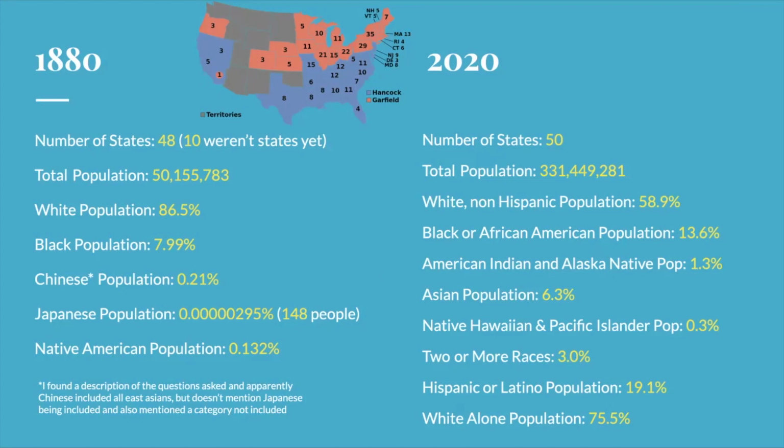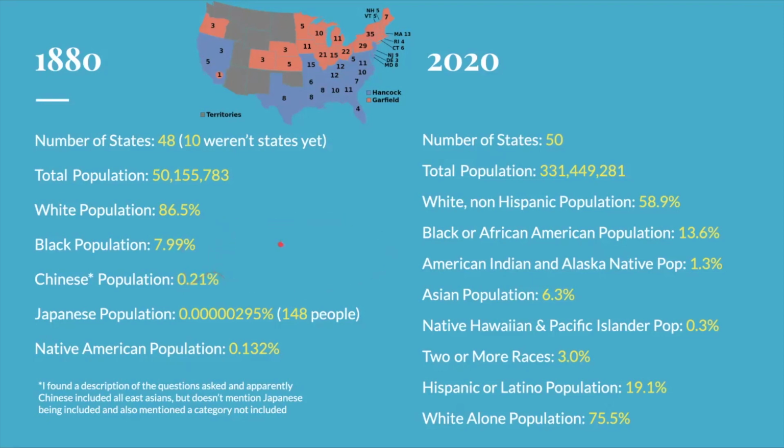So I just Googled it because I was wondering why the Native American population was a really small percentage compared to the percentage that it is more recently. And so I Googled when the Trail of Tears was, and it was like half a century before 1880, but it did force them to go to Oklahoma and presumably some other states, but Oklahoma isn't a territory at this time, so maybe that's why it's so small. And maybe territories weren't counted. I don't know. I'm not a census expert. I just went down a rabbit hole for like 10 minutes.